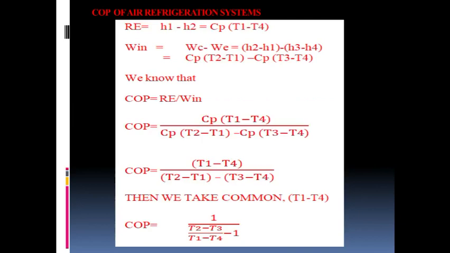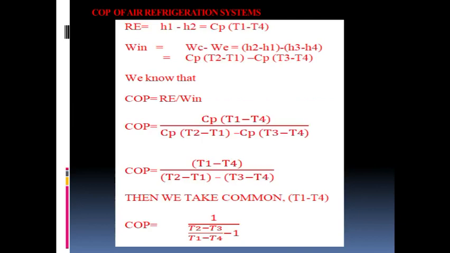So, we put this value here. COP equal to the refrigeration effect, which is Cp in bracket T1 minus T4, divided by the work input, Cp in bracket T2 minus T1 bracket close minus Cp bracket T3 minus T4 bracket close. Further, COP equal to, here Cp will cancel out. So, we can write T1 minus T4 divided by T2 minus T1 bracket minus T3 minus T4 bracket.